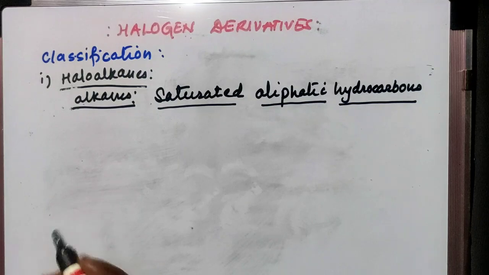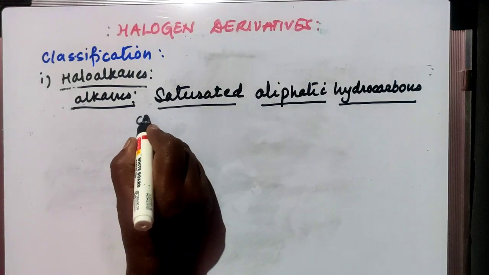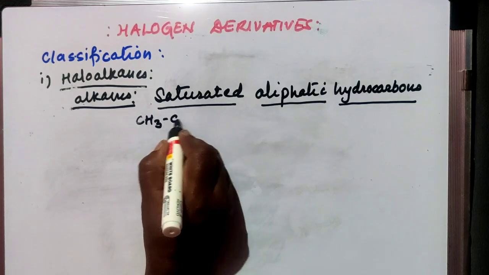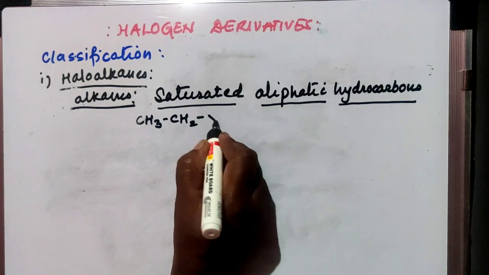Haloalkanes are the compounds in which the hydrogen atom of an alkane is replaced by a halogen atom. We'll take here the example of CH3CH2X.